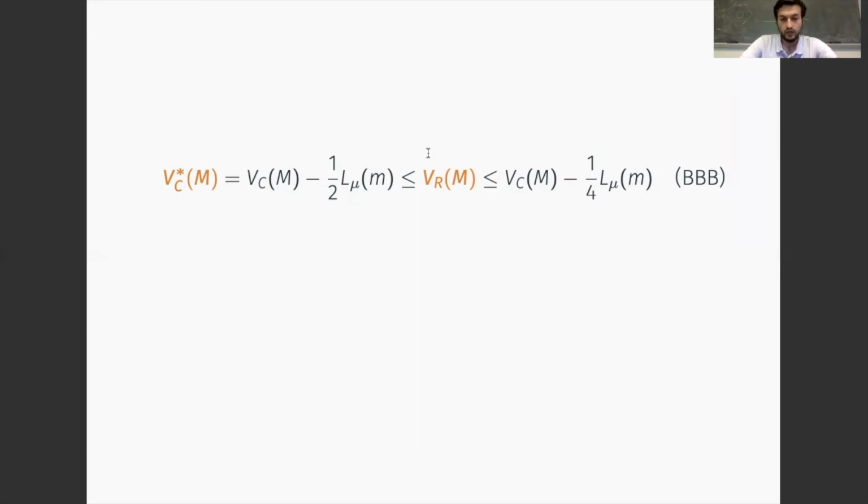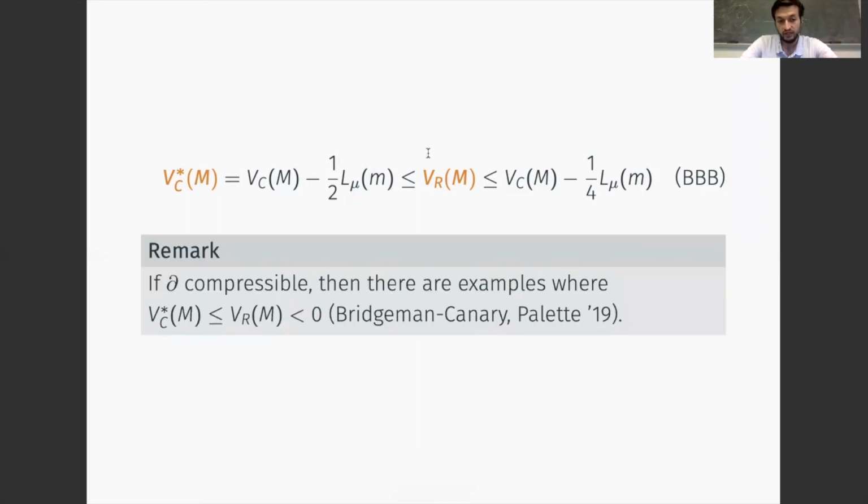And one last thing that I wanted to underline here is that the hypothesis of incompressible boundary is actually necessary. The reason is that it is possible to find examples of manifolds with compressible boundary whose renormalized volume is strictly less than zero.